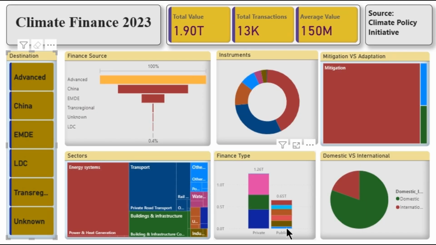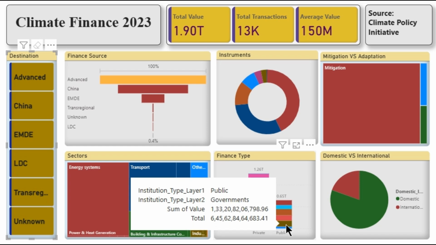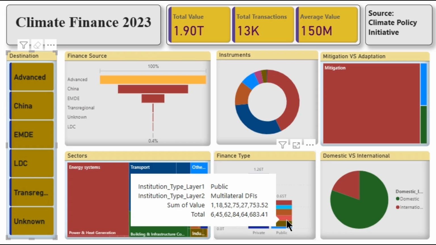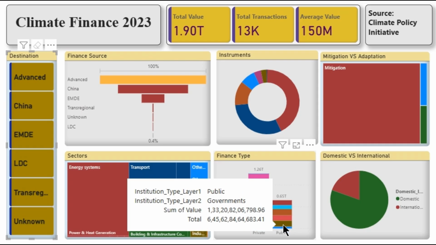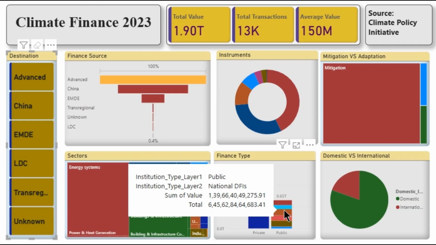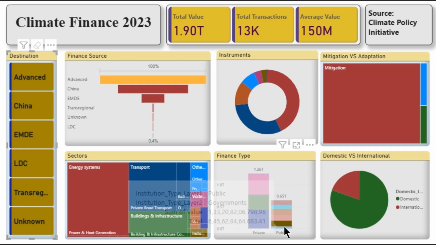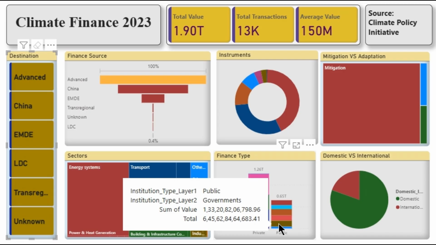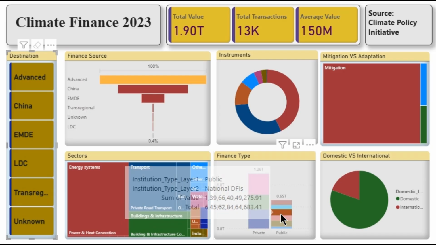In 2023, public sources contributed just under $700 billion. Unlike private flows, which are concentrated in consumer and corporate markets, public finance is designed to fill gaps, de-risk projects, and transfer capital internationally, especially to developing countries. Governments provided around $133 billion, mainly through budget reallocations, subsidies, and other direct spending on public infrastructure. National development finance institutions invested around $140 billion.